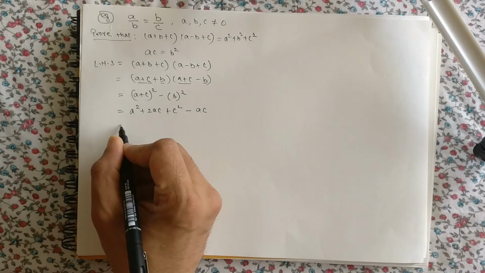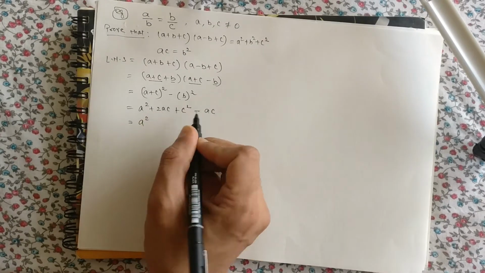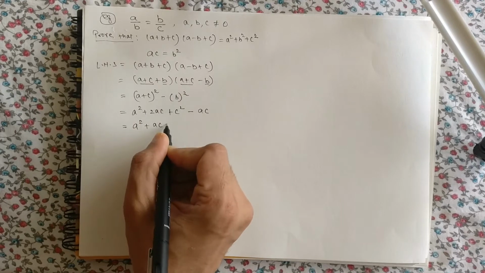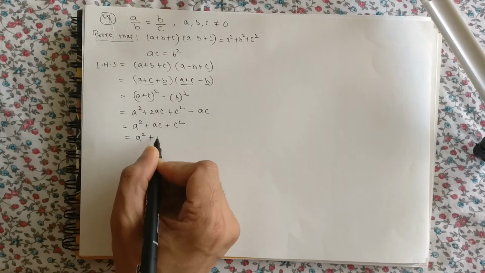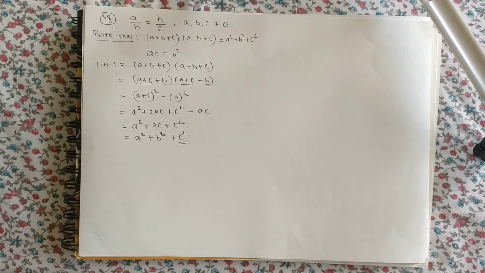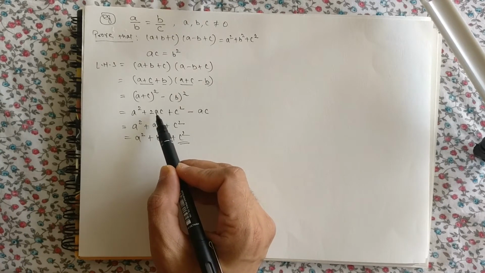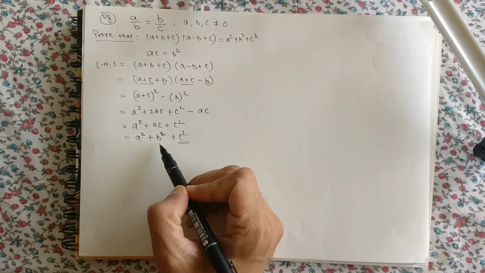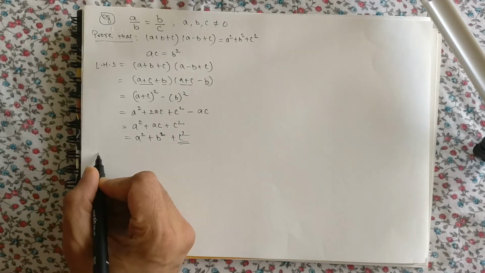Okay, no problem. I could have done the other way also. So 2ac minus ac is just ac plus c square, and what is ac again? b square. So I can write it as a square plus b square plus c square. What I could have done was I could have converted this ac into b square. So 2b square minus b square would have given me b square, but this way is also fine.